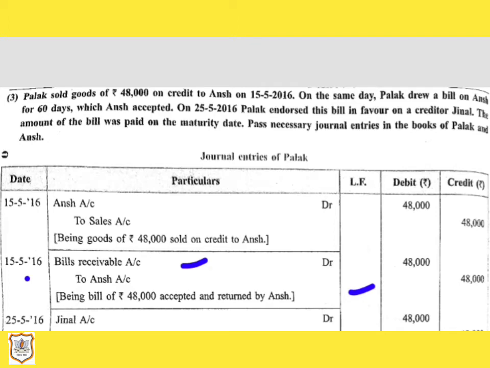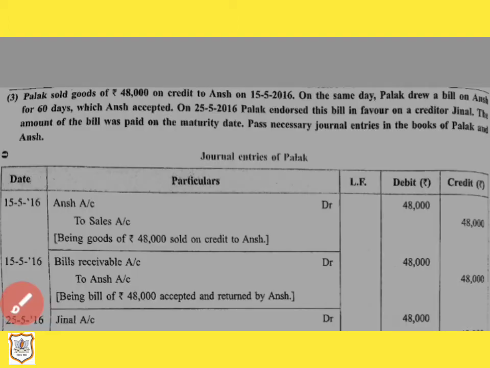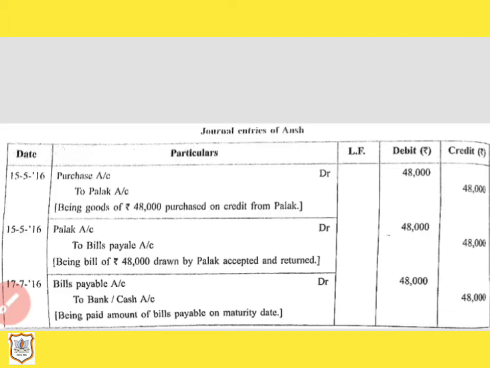Now on the same day, let us see the journal entry in the books of Ansh. Here this instrument is bills payable for Ansh. That is a liability. So in his books, bills payable being a liability will be credited and Palak account will be debited. Date is 15th May 2016.